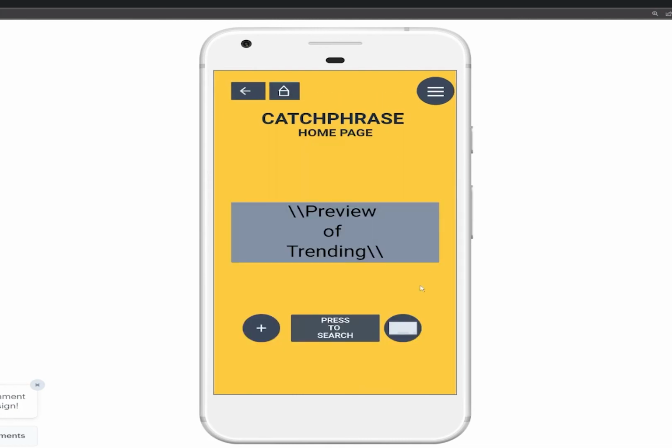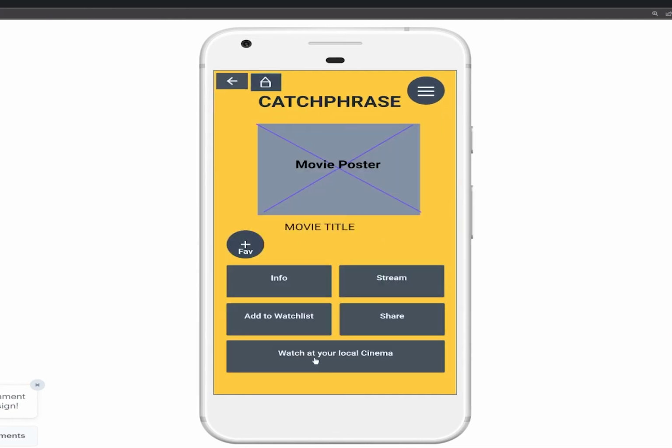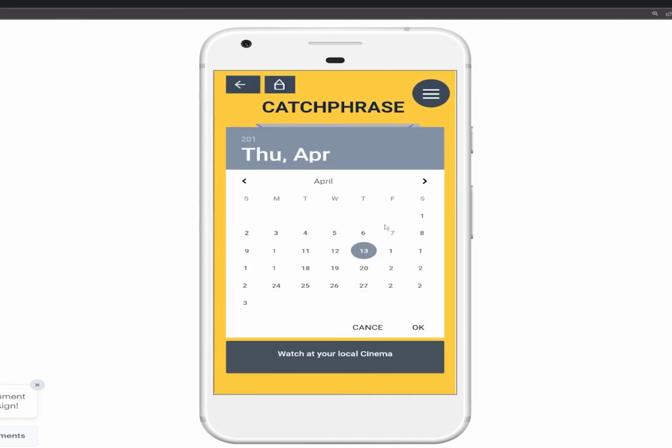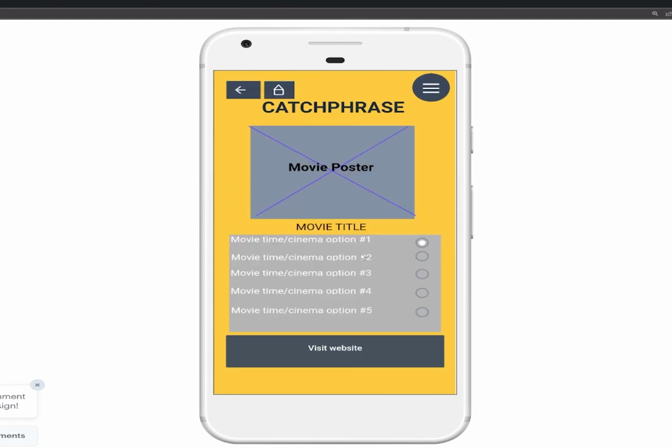So if we duck back to the home menu and we look here, we go watch at your local cinema. You can see here you'd be picking a date and it would bring up some results. So you'd have a movie time and cinema option, and you'd make your selection over here, and then you'd visit the website to book your tickets.